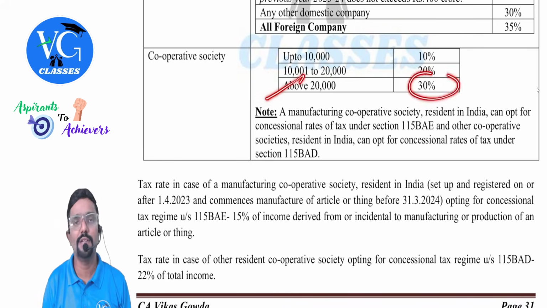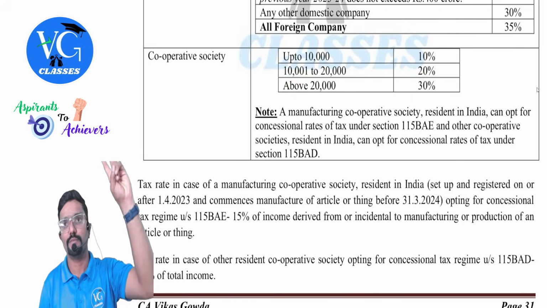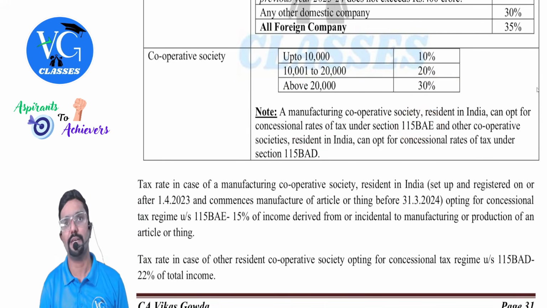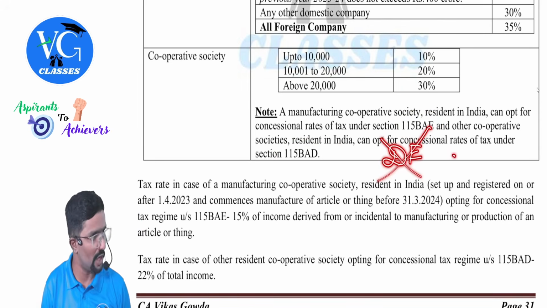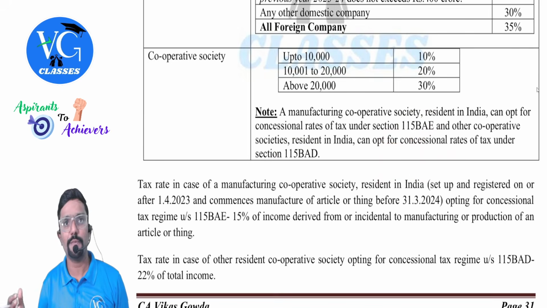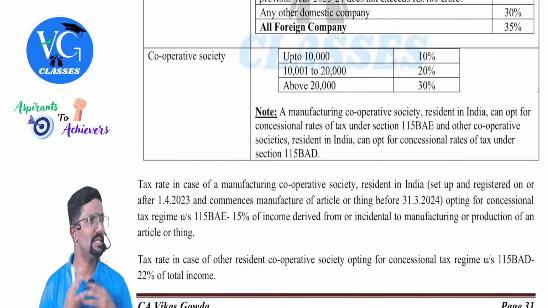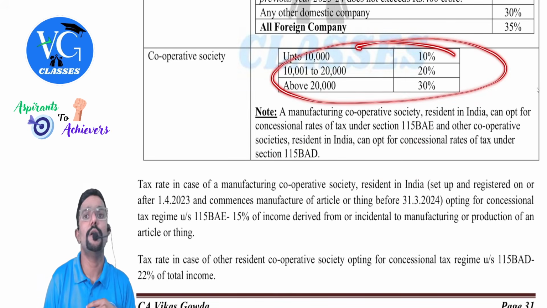More than 20,000, 30%. But even cooperative society has two optional schemes, which are given in section 115BAE or 115BAD. If they want, they can follow the optional scheme, but under the optional scheme, there are a few deductions and exemptions which are blocked. If they don't want to follow the optional scheme, then they can follow the normal scheme, which is the regular provisions. Clear? This is the tax rates given under regular provisions or normal scheme.